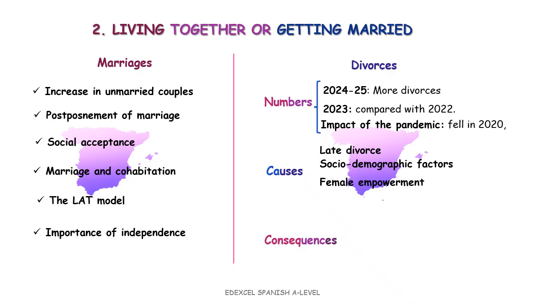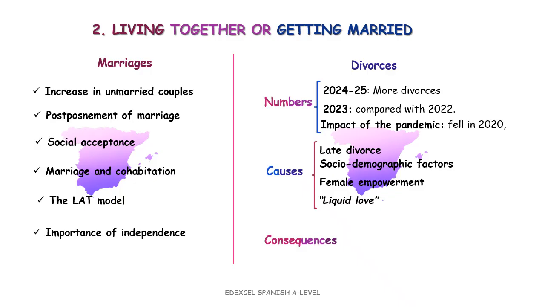Female empowerment has also played a big role. So more women are questioning traditional family roles, according to the National Statistics Institute. Finally, lifestyle trends, an idea known as liquid love, reflect how fragile modern relationships can be at any age.